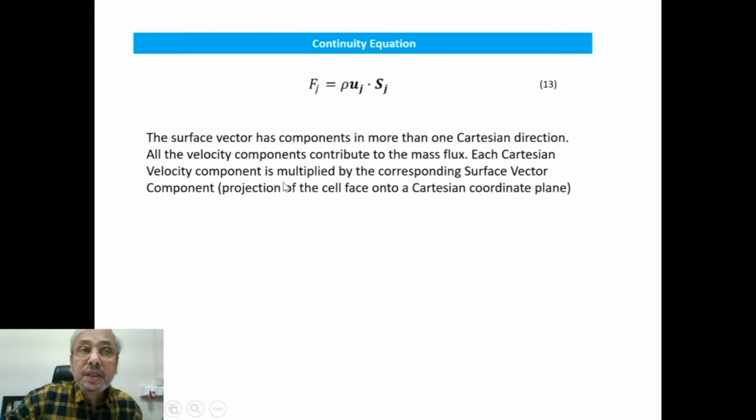Each surface vector will have components in 3 Cartesian directions, and we have 3 Cartesian velocity components. That is why each velocity component is multiplied by the corresponding surface vector component, the projection of the cell face onto the Cartesian coordinate planes. In this way we evaluate Fj equal to rho Uj dot Sj.